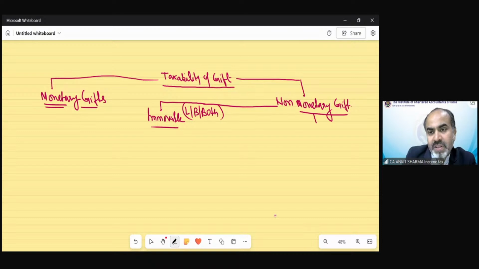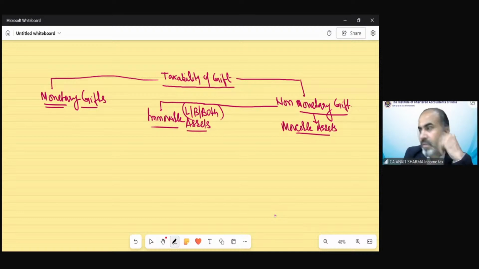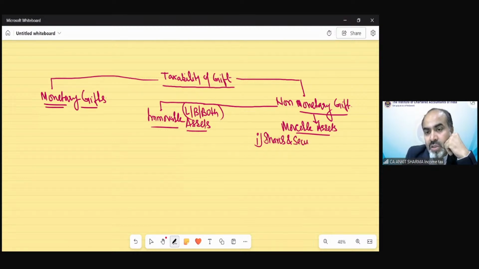And a separate provision has been made for movable property. Again, in case of movable property, we are having 8 properties. First is shares and securities. If you receive shares and securities as a gift, that is going to be taxable under income from other source. Second is jewelry.